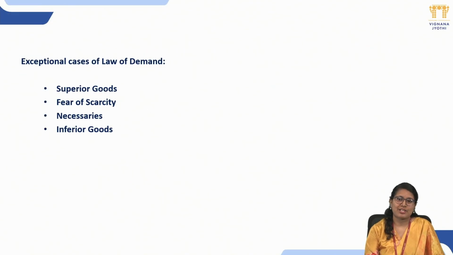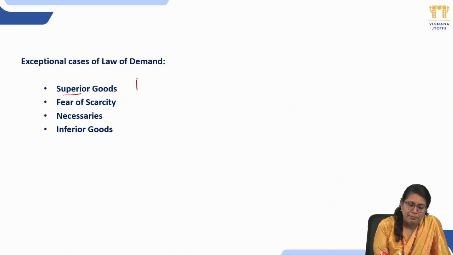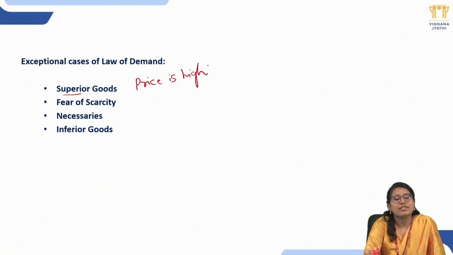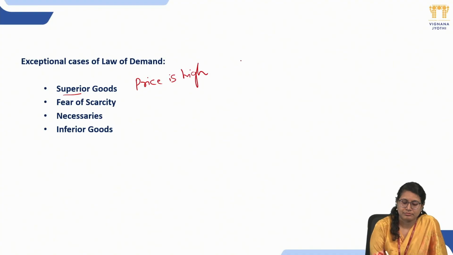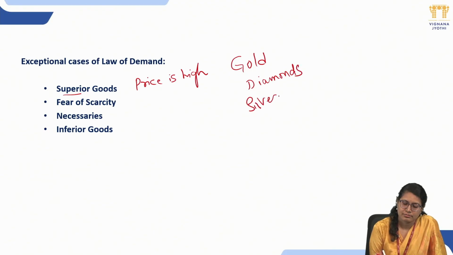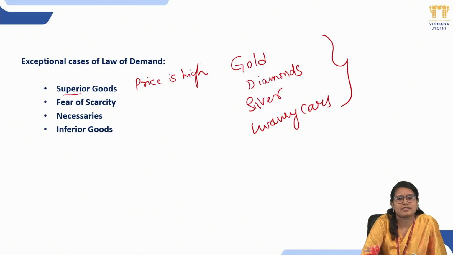Here are the exceptional cases. The first exceptional case is superior goods. What are superior goods? By the name you can understand, the price is high. If the price of the good is high, then we call it a superior good. Take the example of gold, diamonds, silver, luxury cars. You see the price of these things.